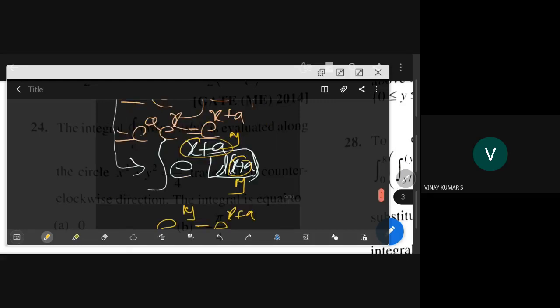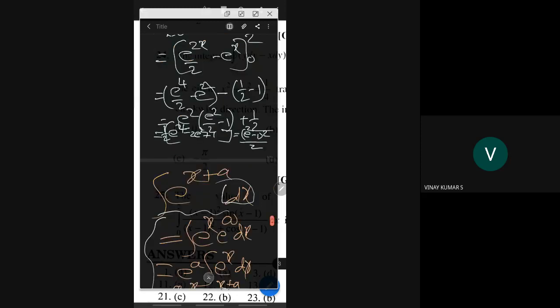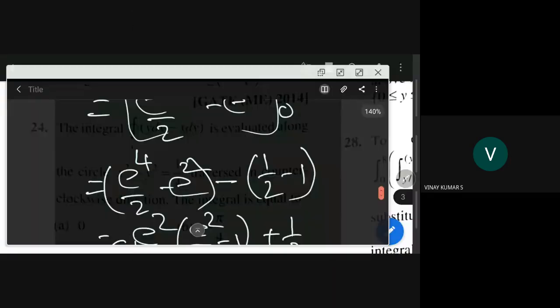So that is why. Where are we? Okay, we are here. Yeah, e square minus 1 whole square by 2. That is the answer. Okay, right.